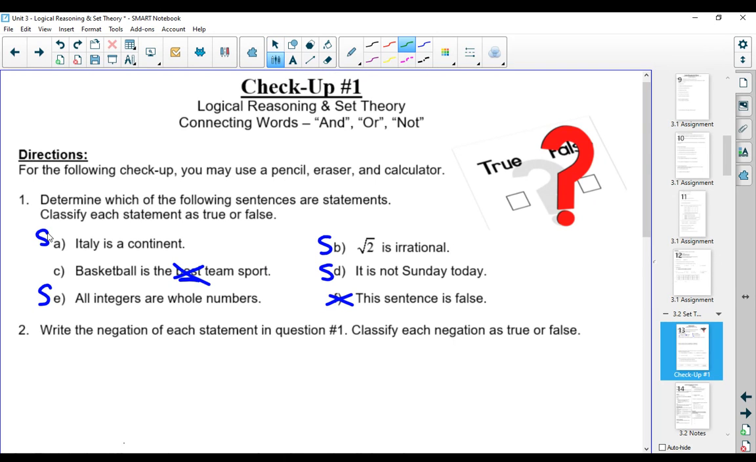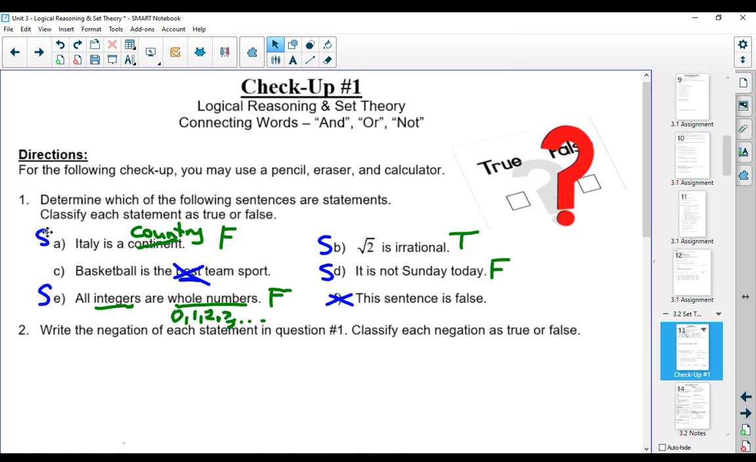If we take a look at A, it says Italy is a continent. Italy is actually a country, so this is false. All integers are whole numbers. Well, in order to be a whole number, it has to be 0, 1, 2, and so on. But integers can also include negative numbers, so this is a false statement. B says root 2 is irrational. This is true. And it is not Sunday today. Well, I happen to be recording the video on a Sunday, so this would be false. But depending on what day you watch the video, your answer may have been different.